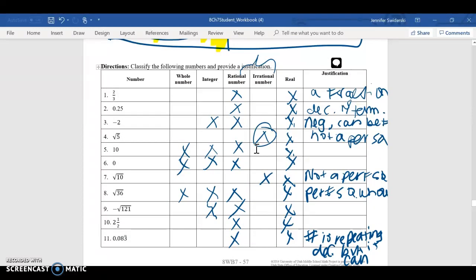So I know some of these are tricky, but what I want you to do is to go ahead and try page 59 on your own. When you are done, call me over and we will go ahead and go over it together.